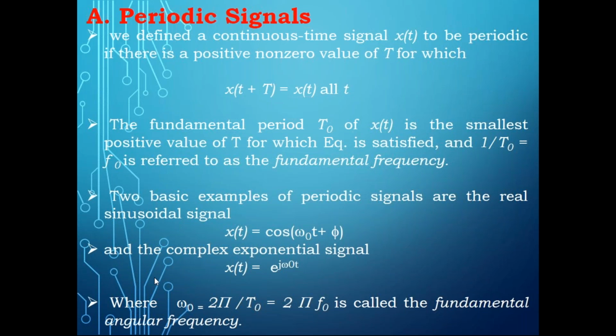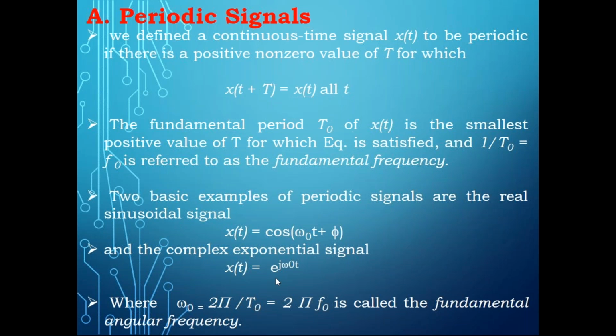Suppose I represent the function in terms of exponentials like e power j omega naught t or e power minus j omega naught t, then I can call that complex exponential Fourier series, or simply exponential Fourier series.